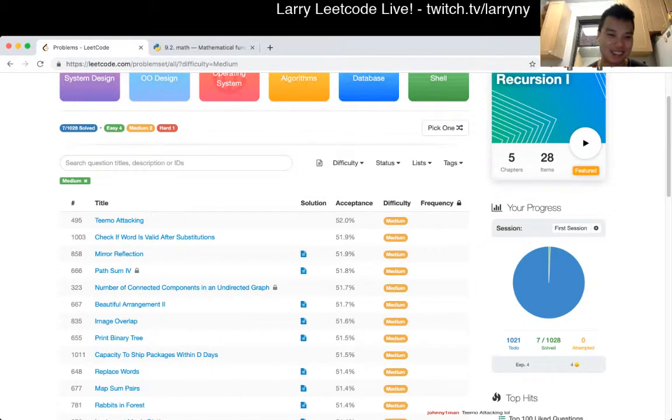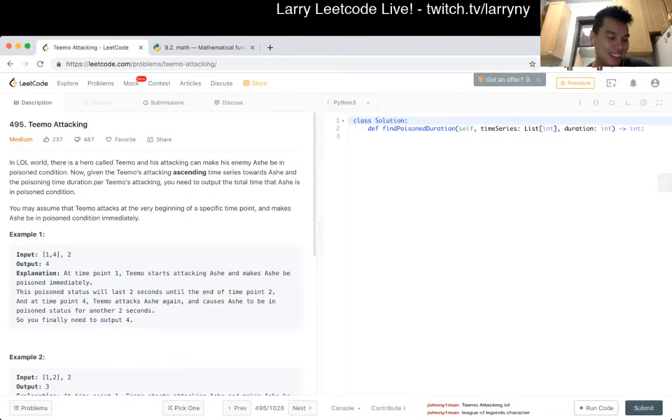Teemo attacking. Okay, fine. I don't know what Teemo is, so maybe this is like a meme or something. John, thanks for trying the League of Legends character. Well, this is on the first line, so I'm a Dota person, as people might have found from my last stream. So to me, they'll always be heroes and not champions or whatever it is.